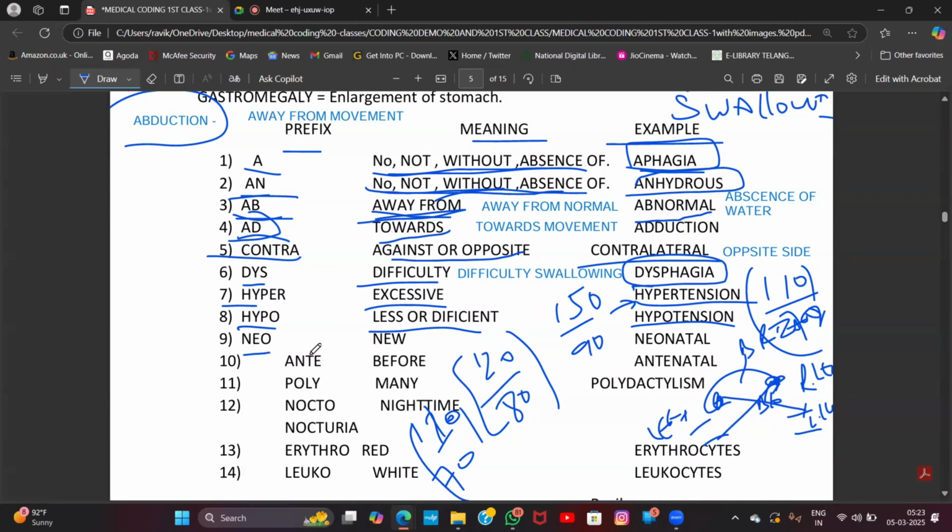Next one, neo. Neo means new. What is the meaning of neo? New. Neonatal. What is neonatal? New birth. Natal means birth. Neonatal is nothing but new birth.